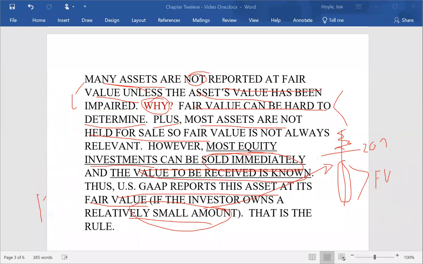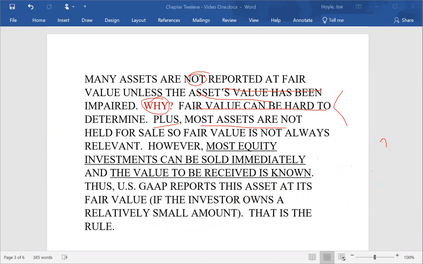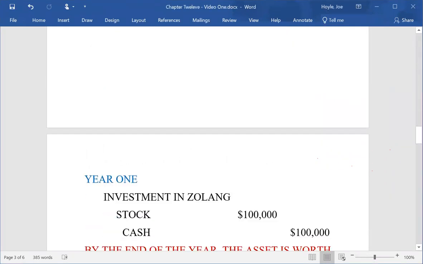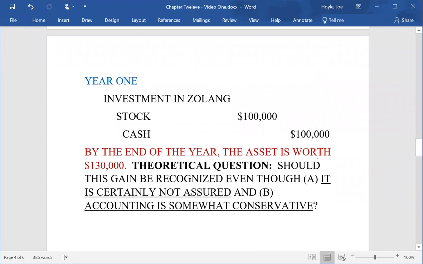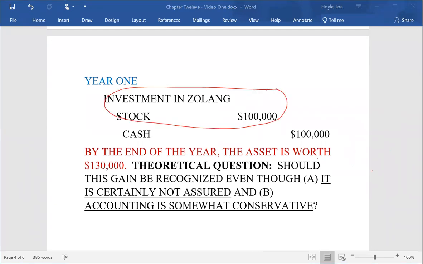But most of the time, and I do mean most of the time, when you buy shares of another company, you don't buy 20% of the company. You buy just enough shares so that you have a little bit of the ownership, but not 20% of the ownership. But that's what we mean in this case by a small amount of ownership. So here's the first entry. Year one, ACE buys the investment for $100,000. So therefore, the asset is recorded at $100,000 and the cash is reduced by $100,000.